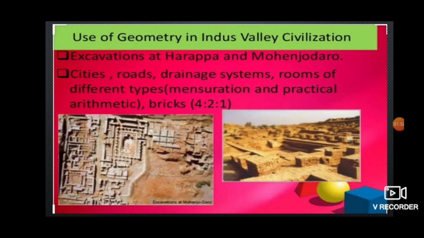Also, children, when we come to Indian mathematics, we can see one of the great civilizations, the Indus Valley civilization. Here they used geometry a lot. We can see proper constructions like underground drainage systems and roads which are parallel to each other.